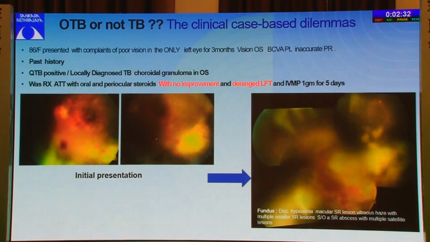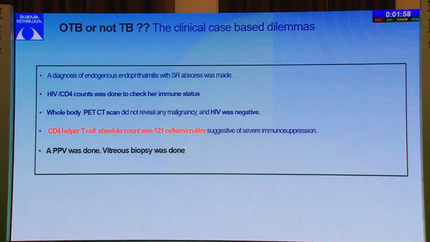Now this was an 86-year-old who presented with loss of vision in her only eye, the left eye. Vision was PL PR inaccurate in the other eye. Her past history was that she had a QuantiFERON positive, and was diagnosed by her local doctor as a choroidal granuloma in the left eye. She was on ATT and periocular steroids with no improvement, deranged LFT, and her doctor had also given her IVMP for 5 days. When she presented to us, she had disc hyperemia, subretinal macular lesions, and vitreous haze. There was evidence of subretinal abscesses with satellite lesions. We made a diagnosis of a possible endogenous endophthalmitis with a subretinal abscess.